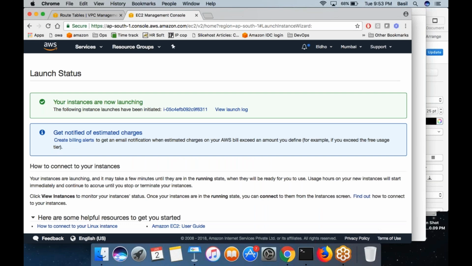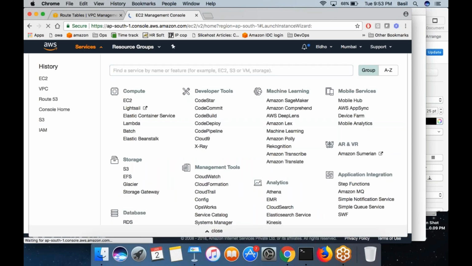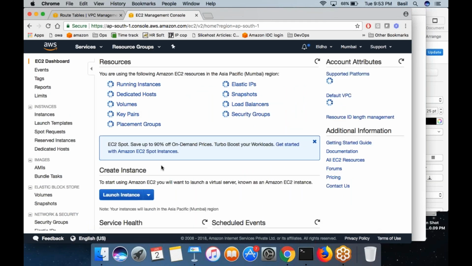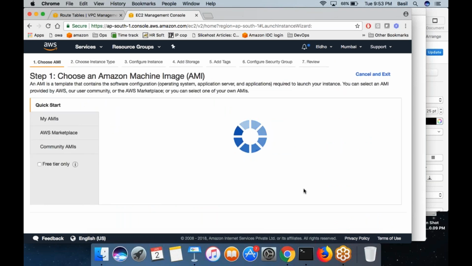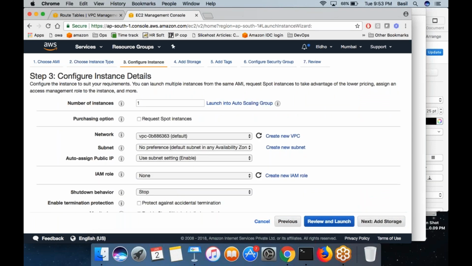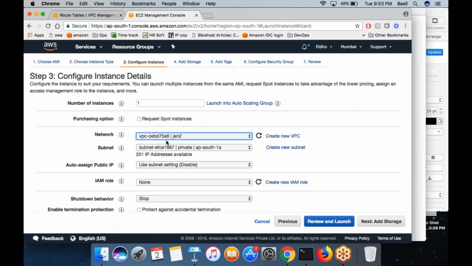I'm creating one more machine, a second machine. Go back to the EC2. Then click on launch instance. I'm going to create one more machine. This time I'm creating the machine in the second subnet. I selected the private subnet this time. So I would give a public IP, but you know it's meaningless. I'm enabling this option so that I will get a public IP for the machine which I am creating.